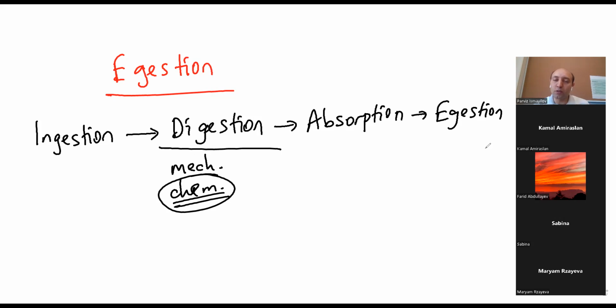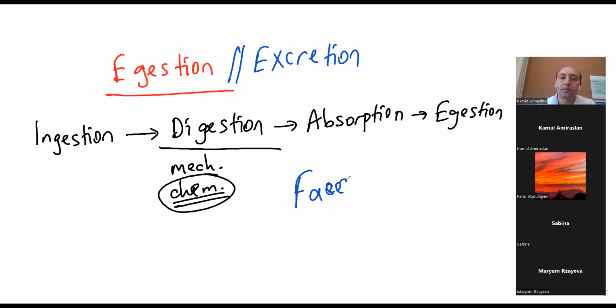So because of the removal, students are mixing up egestion and excretion. Both of them are removal processes. But egestion is a removal of undigested substances. You know that by egestion, we remove feces from the body. And feces contain mostly undigested particles. As you know, these particles are mostly fiber or roughage, cellulose, the cell wall of plants.